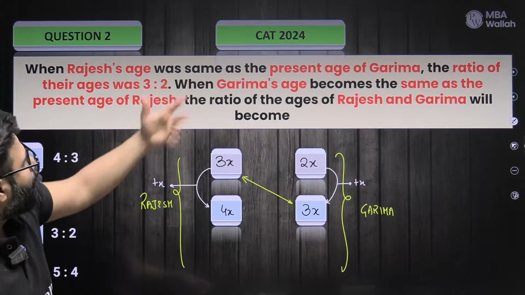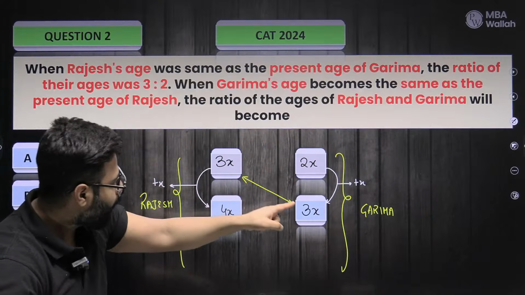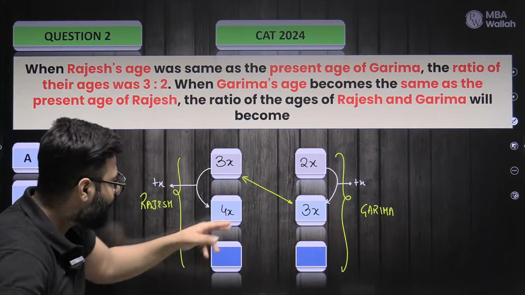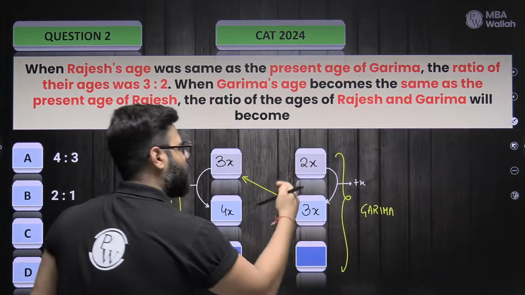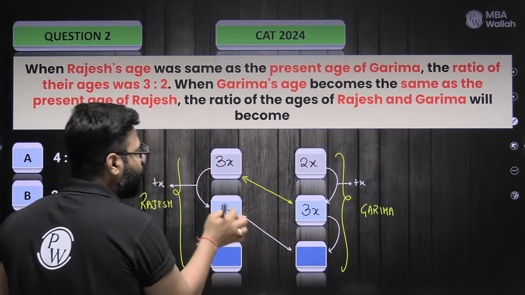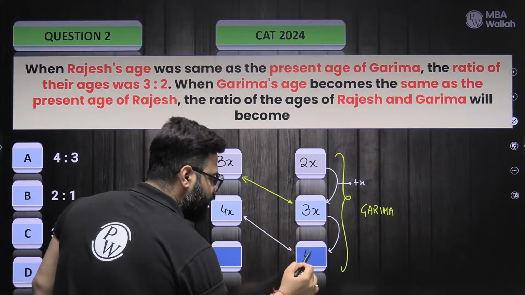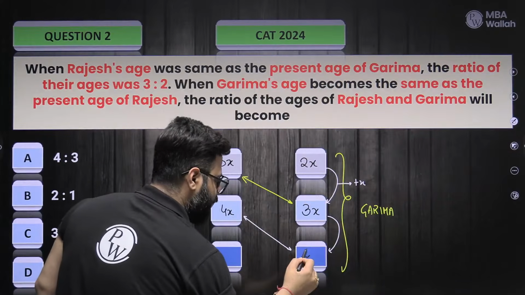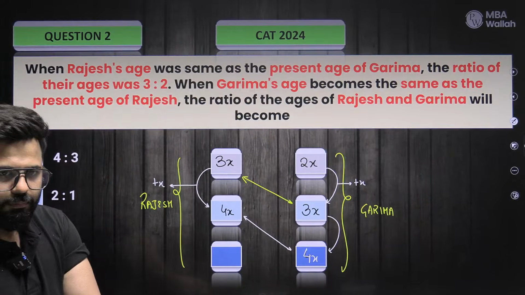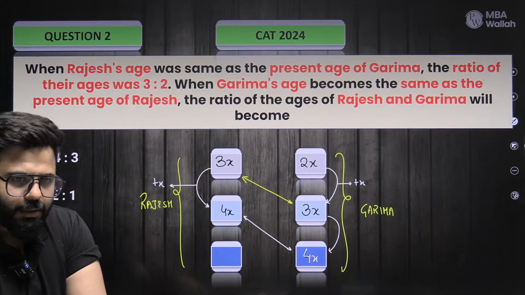Now, when Garima's age becomes the same as the present age of Rajesh, that means Garima's age would increase and become the same as Rajesh's present age. So sometime after this, the girl would increase and become the present age of Rajesh. That means how much? 4x, isn't it, guys? The present age of Rajesh. That means you're talking about the time when Garima becomes 4x. So how many years later are we talking about?